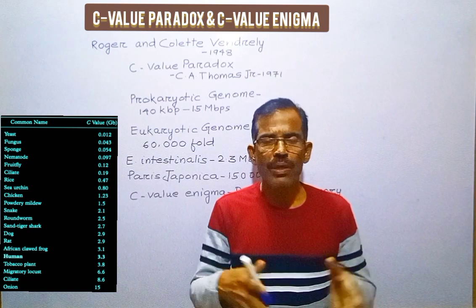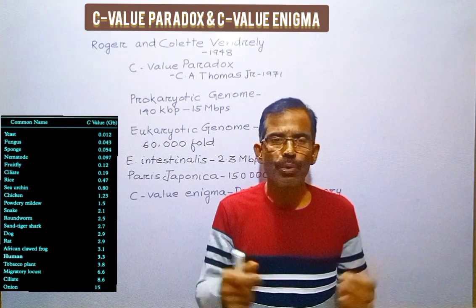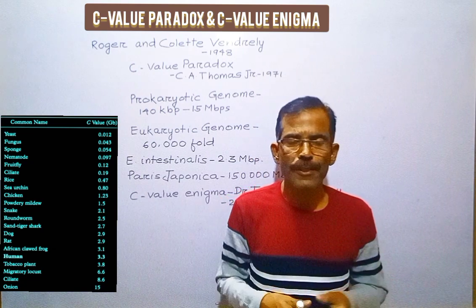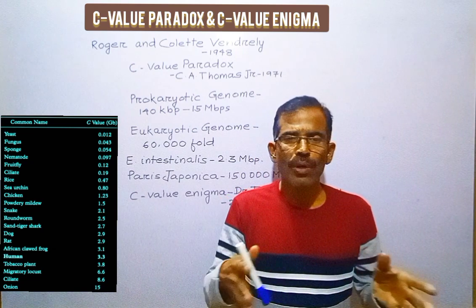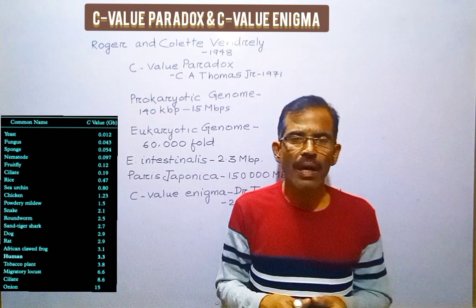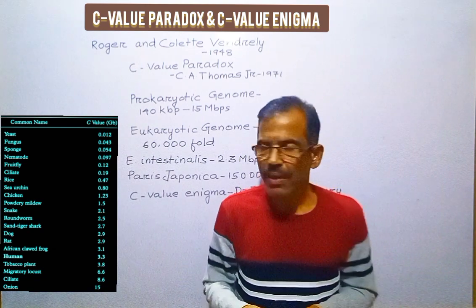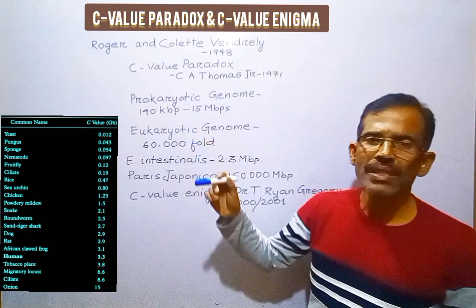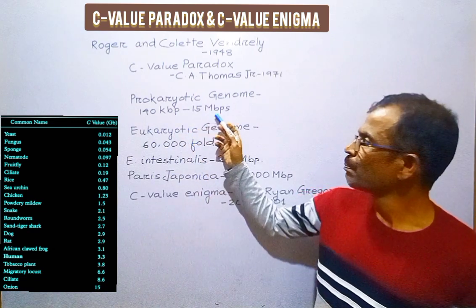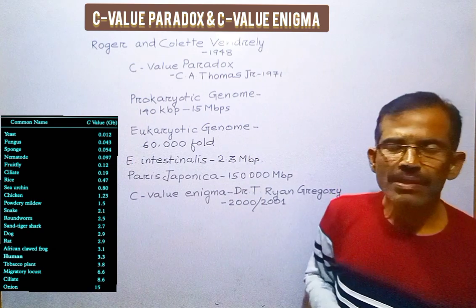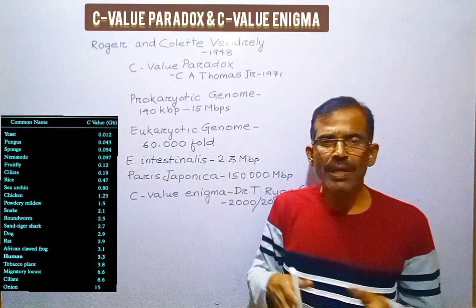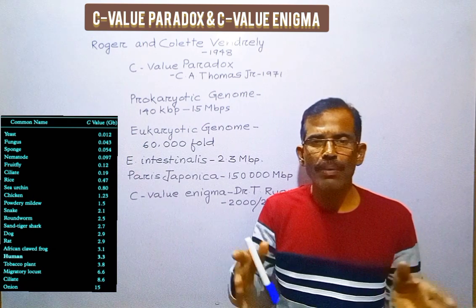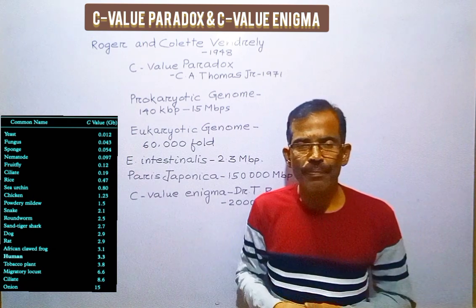One of the most notable differences between prokaryotic and eukaryotic genomes is their size. The genomes of bacteria and archaea are extremely small. Their size varies from 140 kilobase pairs to about 15 megabase pairs. Most of this variability arises due to differences in the number of protein coding genes.